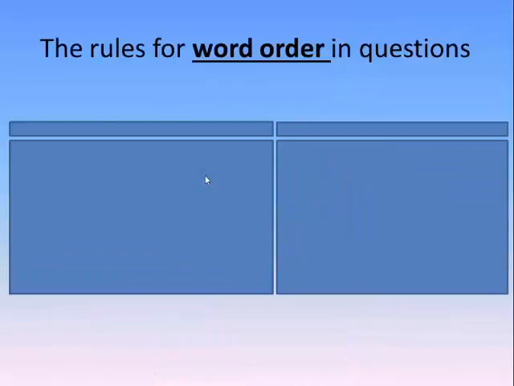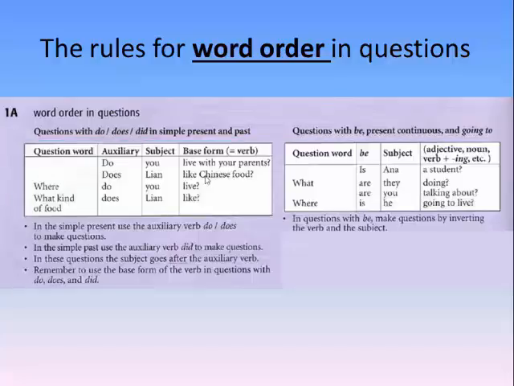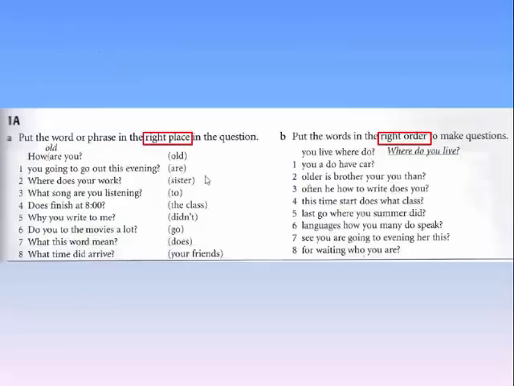Rules for word order. Remember, basically, we have 2 sections. Verbs that need do, does, or did, because they are in simple present and simple past. And verbs with questions with the verb to be, and in other tenses like present continuous, going to. Here are the rules. You can stop and review, but we are going to apply them. To apply these rules, we have 2 exercises. They are very similar, but here is a difference.